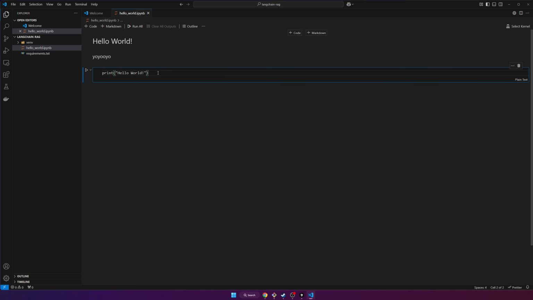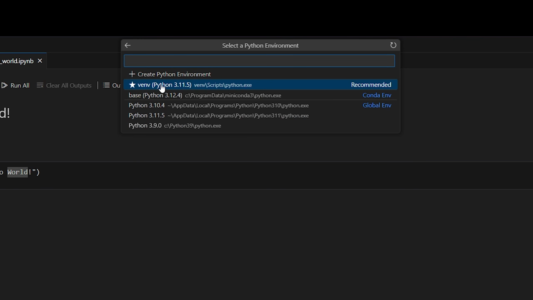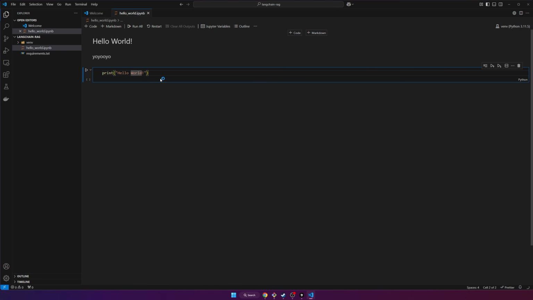It's not showing any syntax highlighting, and it's not able to run it because you first need to select a kernel. So click select kernel. And then what you want to do is you can choose an existing Jupyter server if you have that set up, or you can just select your Python environment that you just created. So it should just be the top option, or just look at the file path and you can see that it's the local file, venv. Click that, and now, there we go.